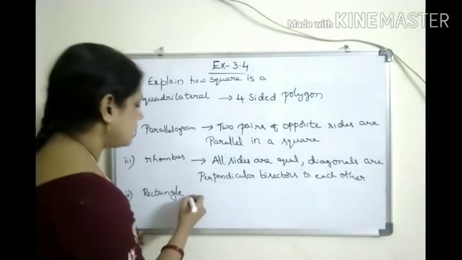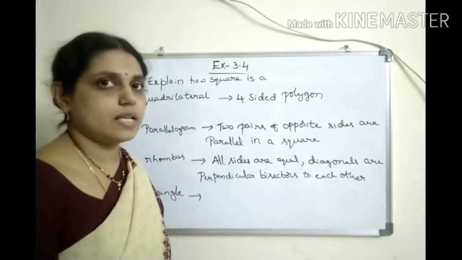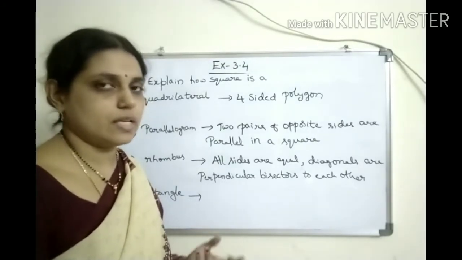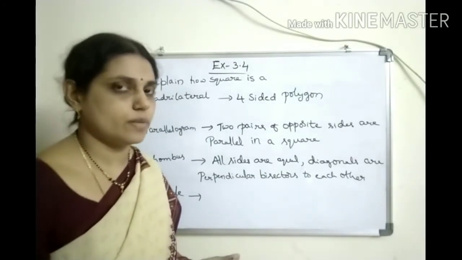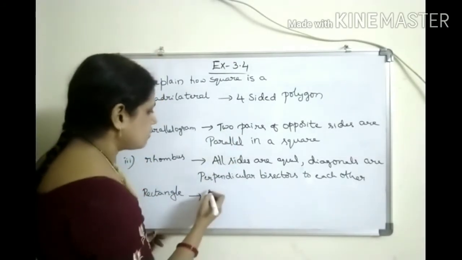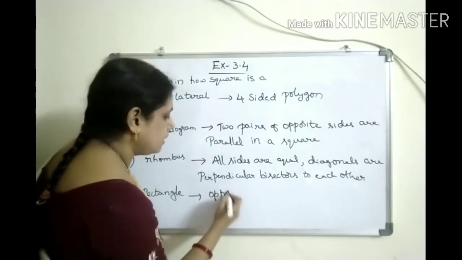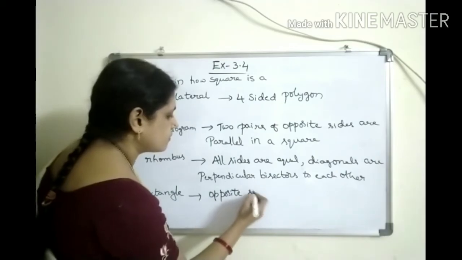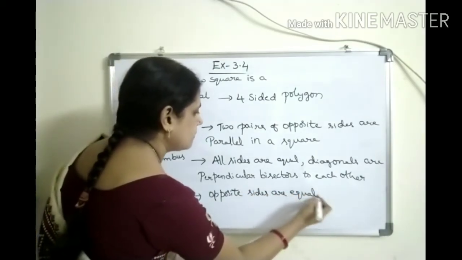Next one, how square is a rectangle? What are the common properties of square and rectangle? Each angle is 90 degrees and definitely the opposite sides are equal even in a square. So what can we write? Opposite sides are equal.